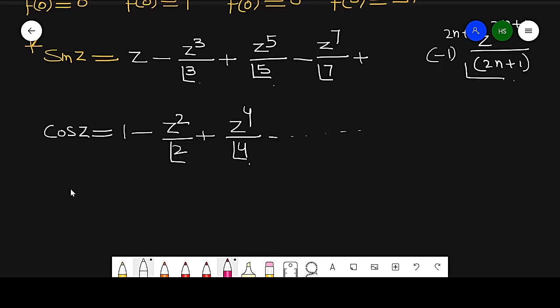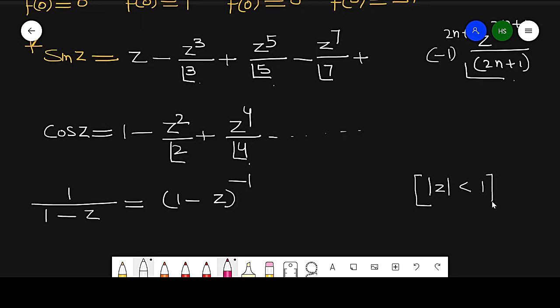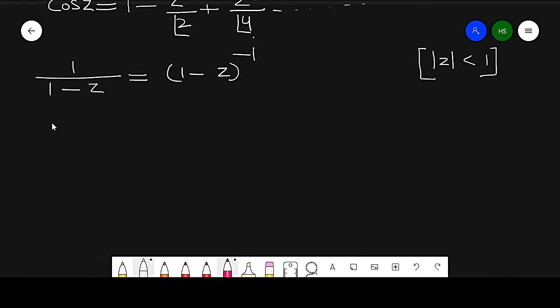And the next question is 1 over 1 minus z. This can be written as (1 minus z) raised to power minus 1. In the given region, it is a circle of radius less than 1. So if modulus of z is less than 1, then we can apply the binomial expansion, and this value is equal to 1 plus z plus z square plus z cube and so on.